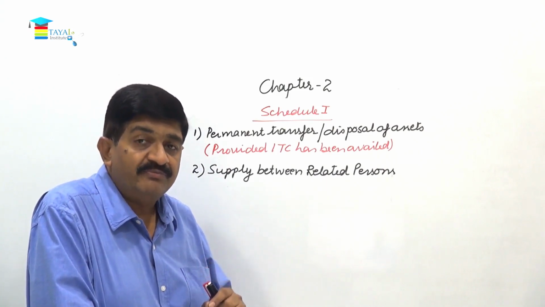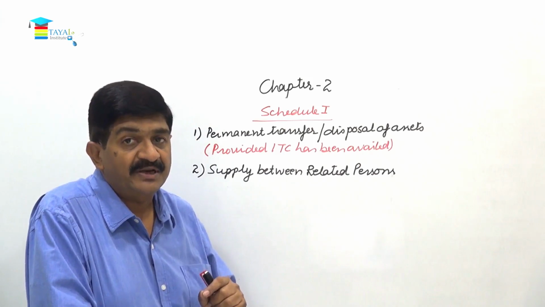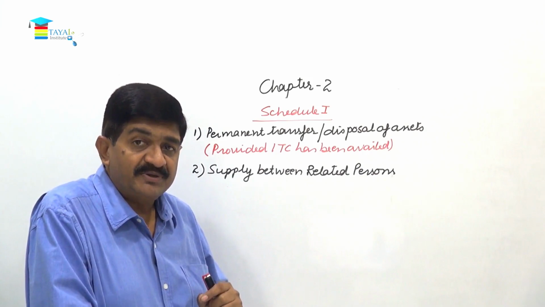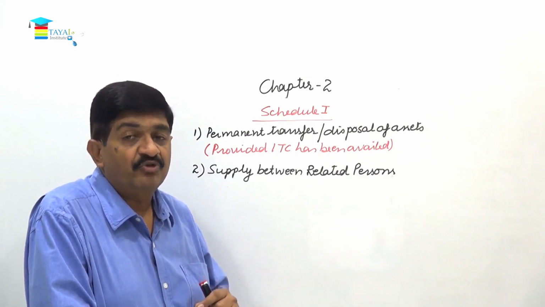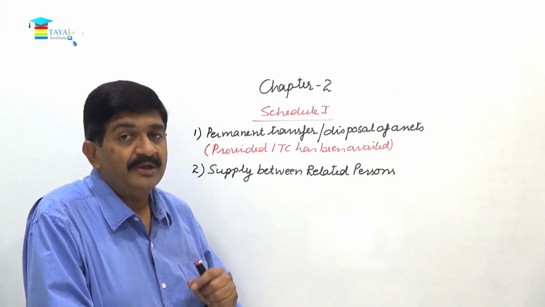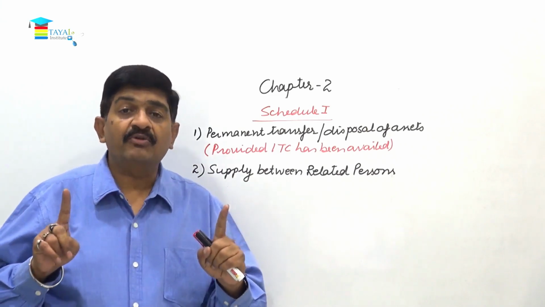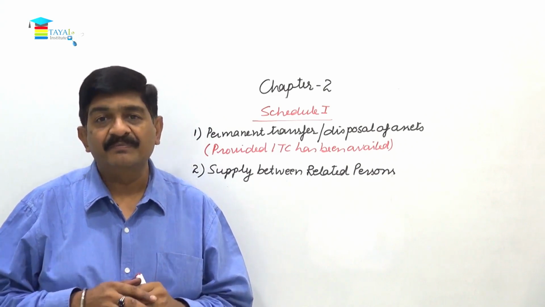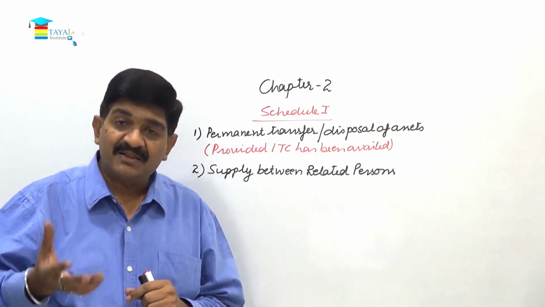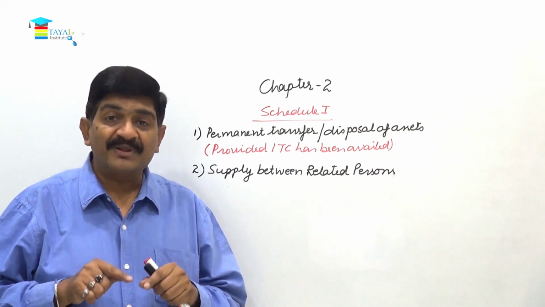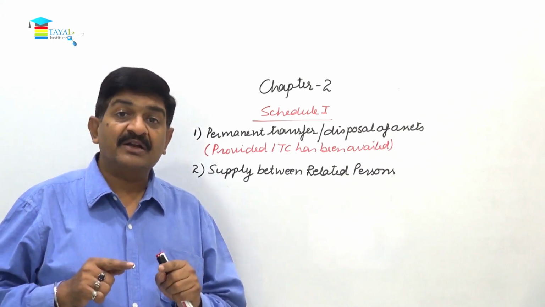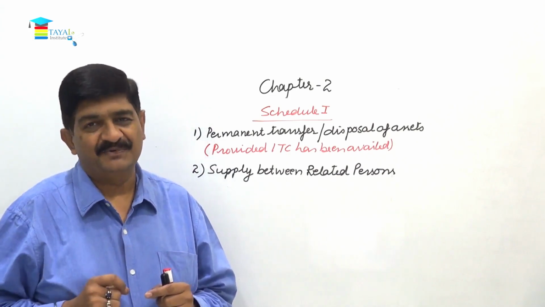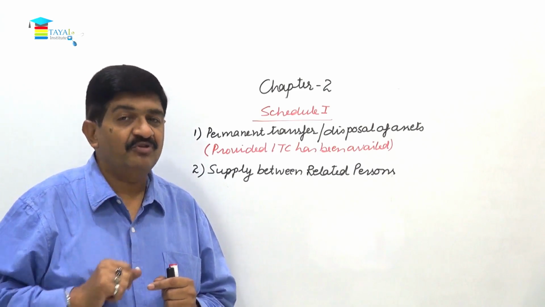when the two individuals happen to be officers or directors in the business of each other, or they are partners in business, or they are principal and agent, or you can say employer and employee, or these are two bodies corporate in which at least 25% holding is held by a common person, or one controls another, or both are controlled by the same person, or both are controlling a third person, or they are members of the same family. Right? You can read the definition of the term related.